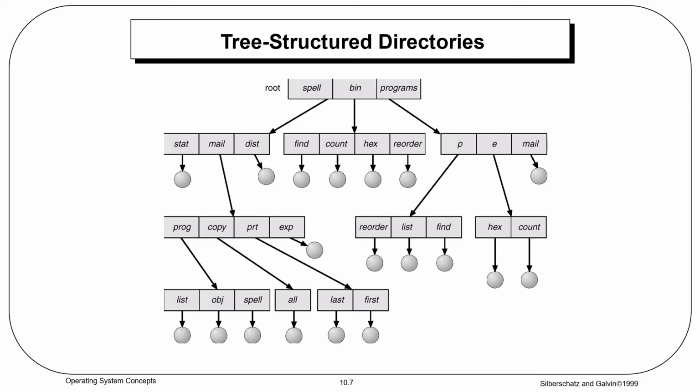A directory is simply another file. One bit in each directory entry defines the entry as a file, 0, or a subdirectory, 1. Special system calls are used to create and delete these directories.